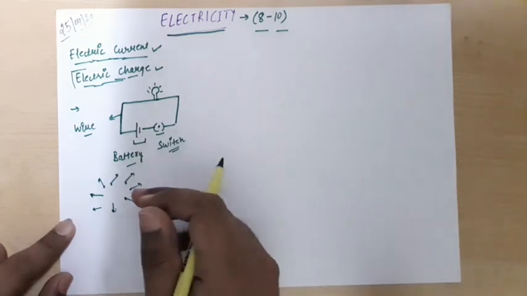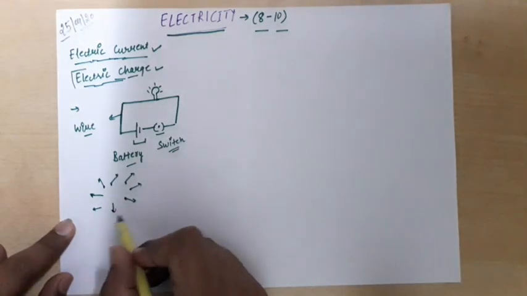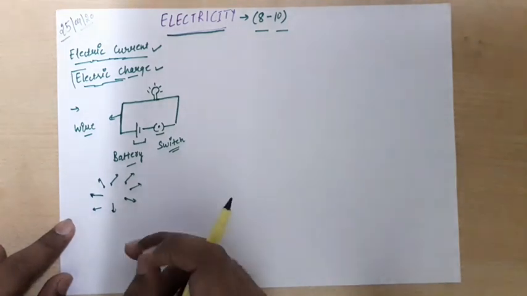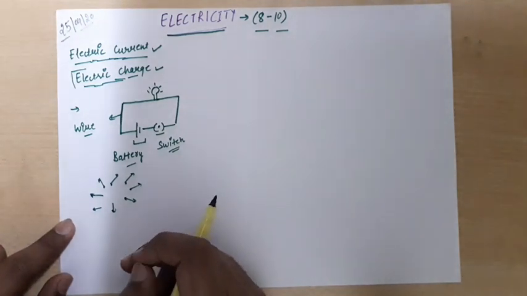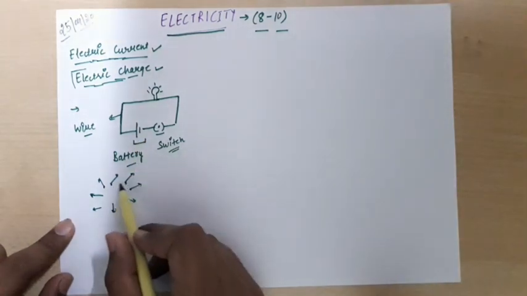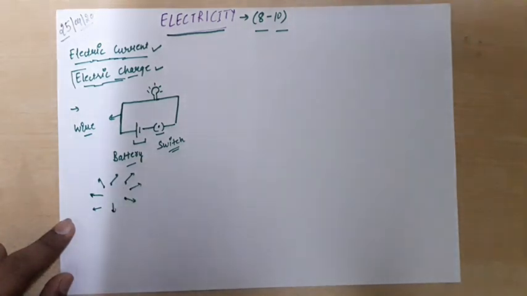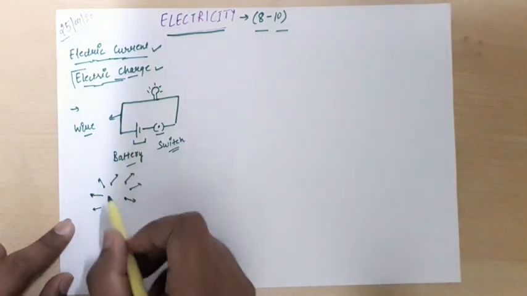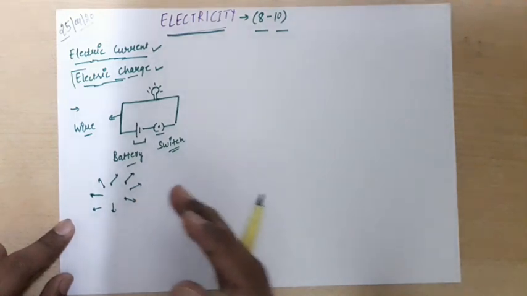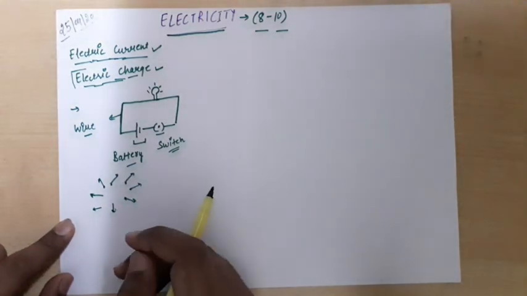But we see that due to these charges moving arbitrarily, electric current is not produced. इन charges की वजह से कोई electric current produce नहीं हो रहा. But when these charges move in a perfect path, see, these words are very important to understand. When these electrical charges move in a perfect path in a particular direction, then electric current is produced.